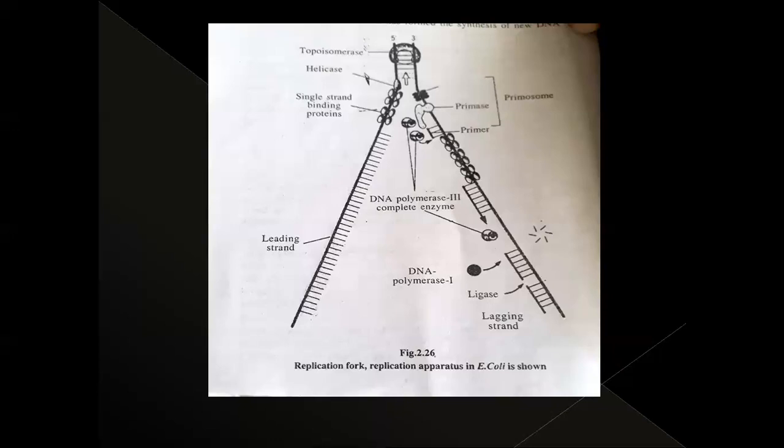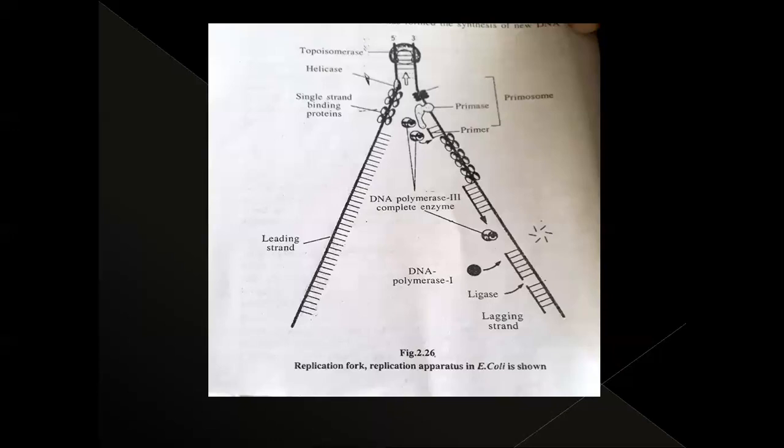As a result, one chain of DNA is continuously formed, because it starts from below to top, 5' to 3', that is, the left side. So it is a continuous process. The DNA is continuously formed, and this is called the leading strand. The strand in which the new synthesis takes place in the 5' to 3' direction is called the leading strand.